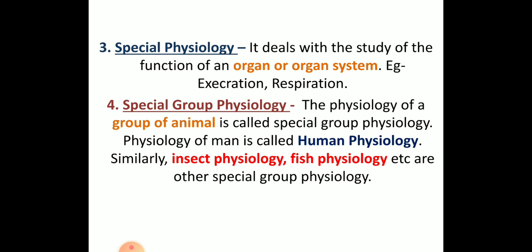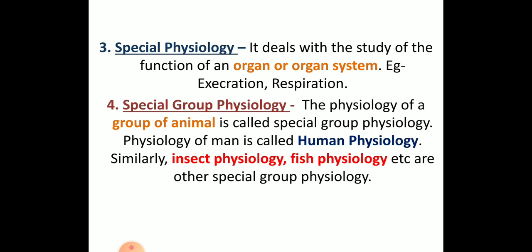For example, now if you want to study about complete respiration, you will be studying each and every organ that comes under respiration. For example, lungs, bronchia, nose, and what type of cells they are associated with. So overall structure and the function, if you are studying under one type of process, maybe excretion, respiration, digestion, that is called special physiology.